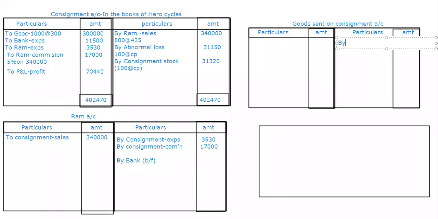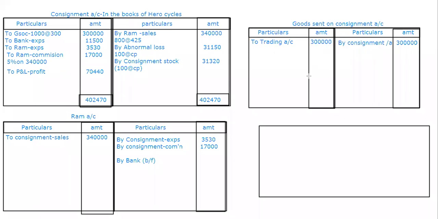So here we are going to write, credit, by consignment account, which is 3 lakhs. And this will be transferred to which account? To trading account, which is 3 lakhs.